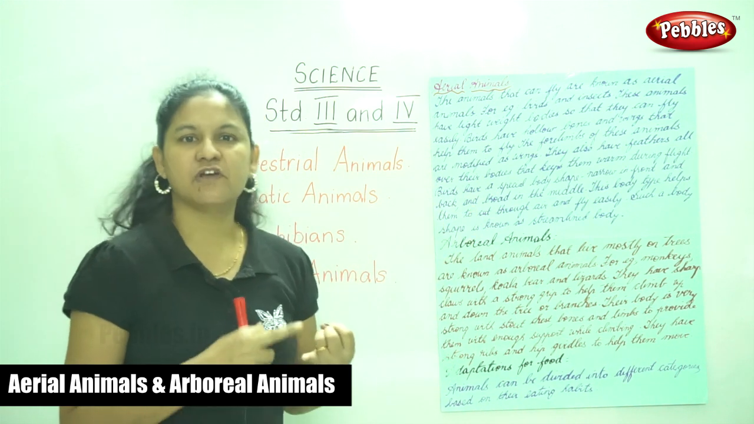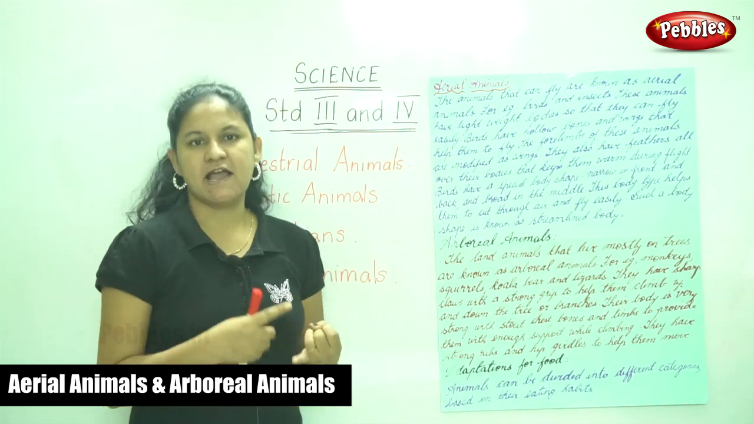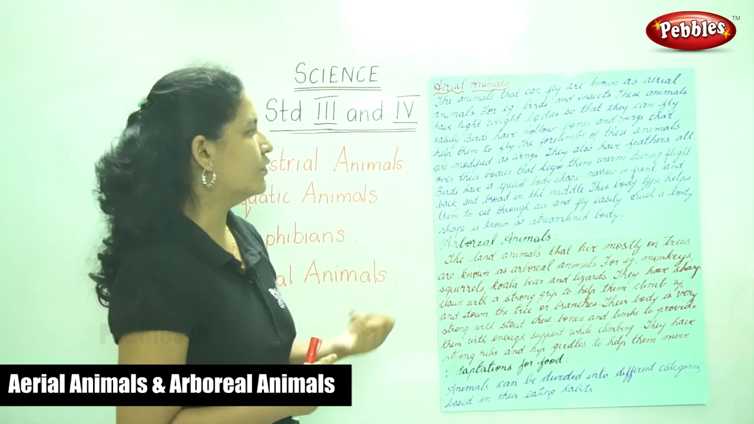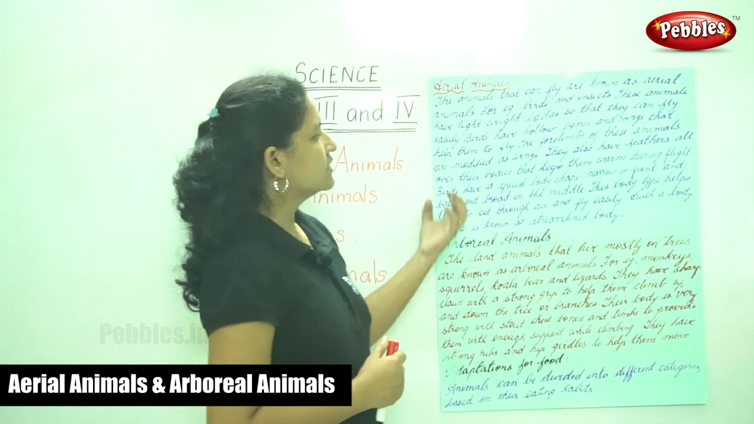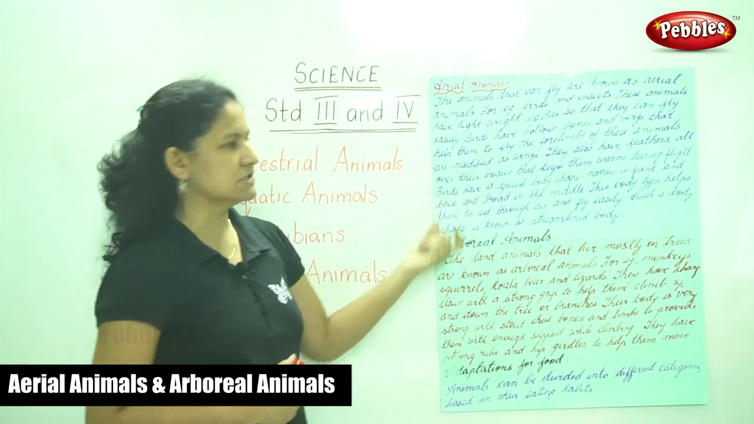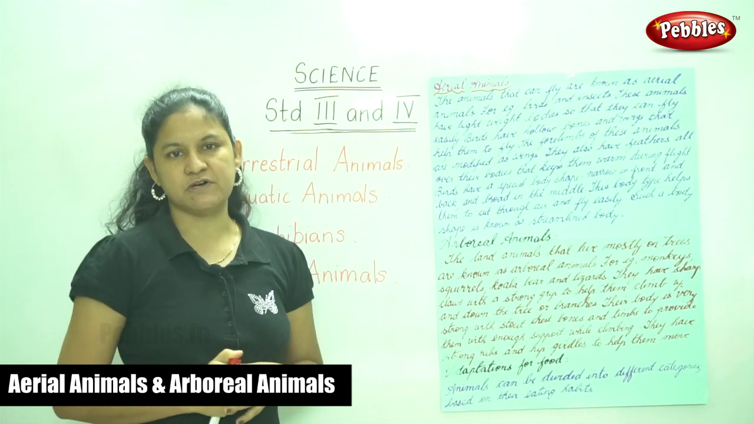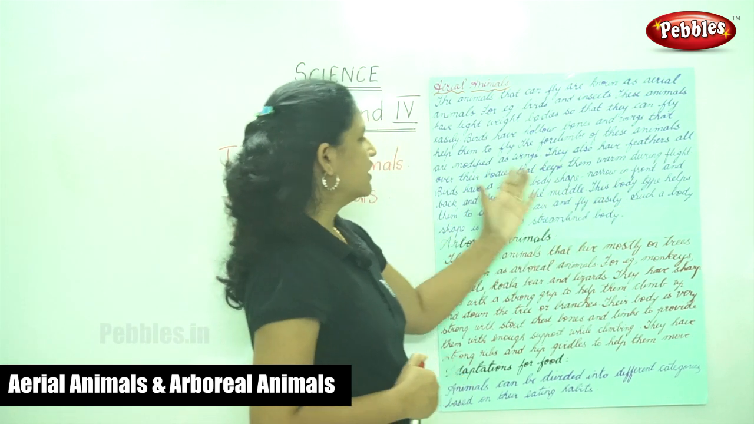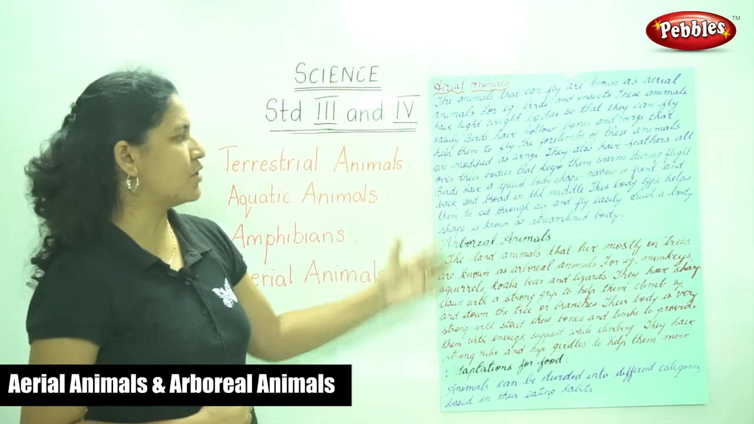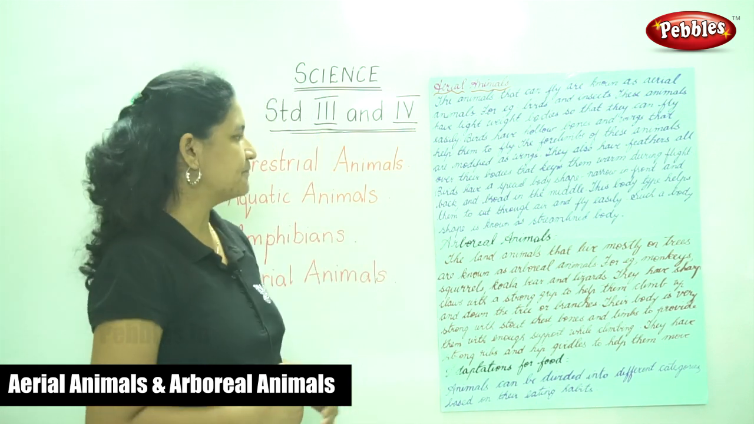They have lightweight bodies, and they have hollow bones and wings that help them to fly. The forelimbs of these animals are modified as wings. So the forelimbs of the birds are modified as wings. They also have feathers all over their bodies to keep them warm during flight.